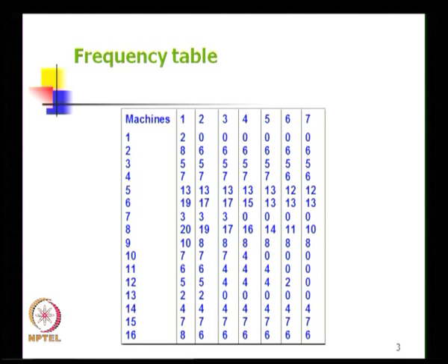We realize that machine number 1 and machine number 13 have the smallest frequency of 2 parts visiting them.